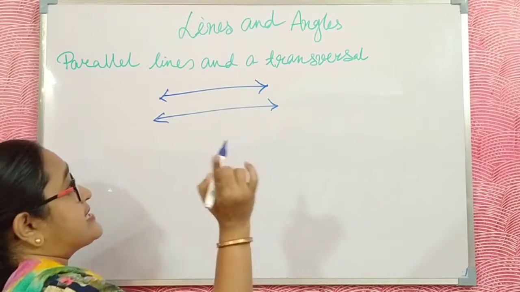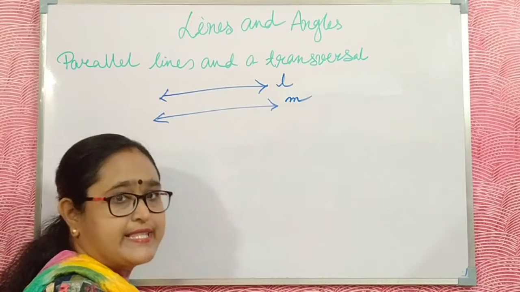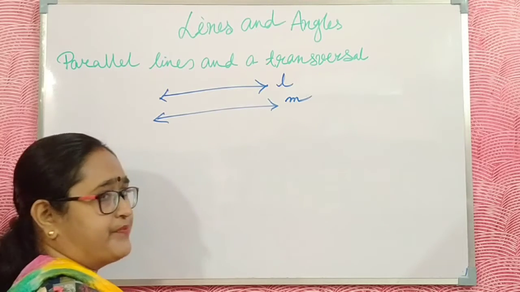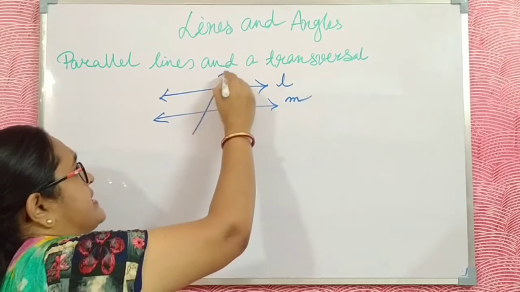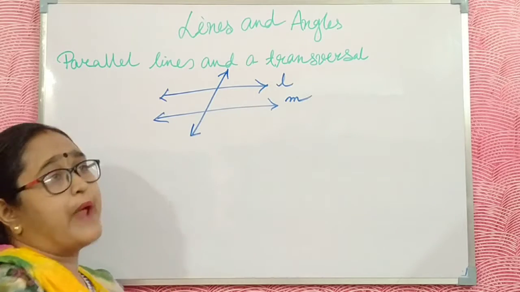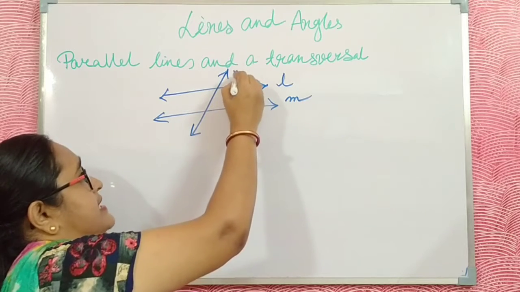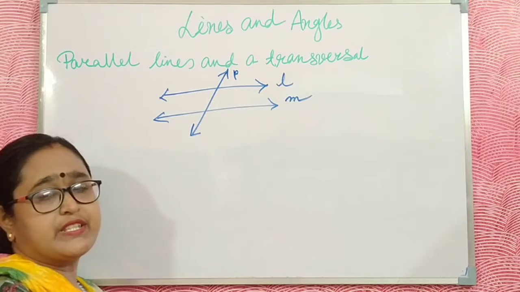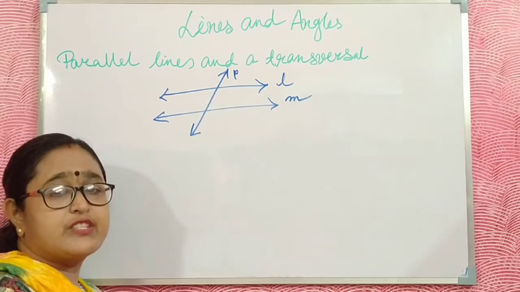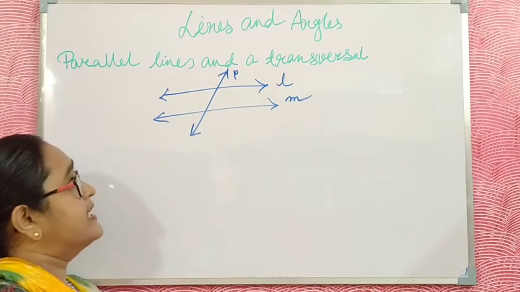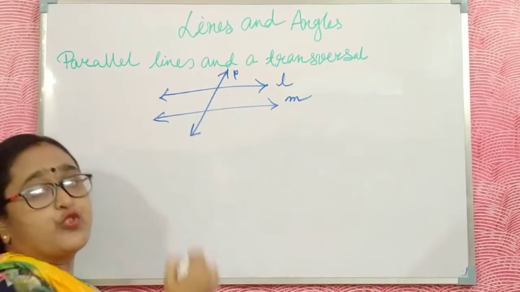Now, what is a transversal? Here, L and M are two parallel lines. The line which intersects two parallel lines at two points is called a transversal. Here I write its name as P. P is the transversal. Now I will discuss a few angles in this position.